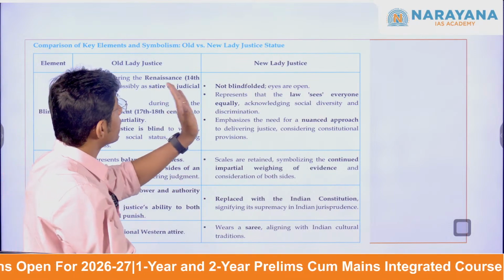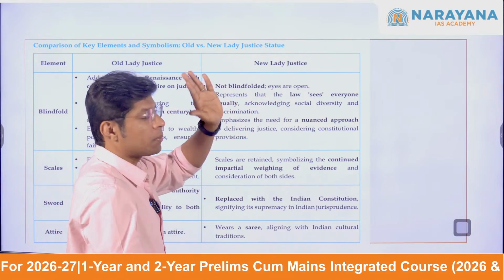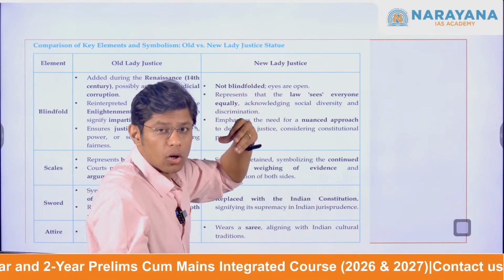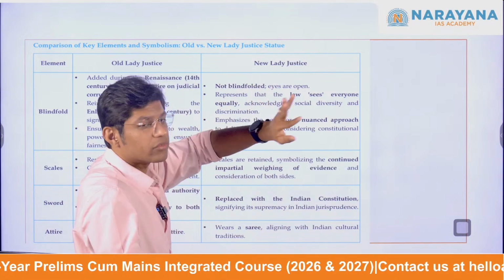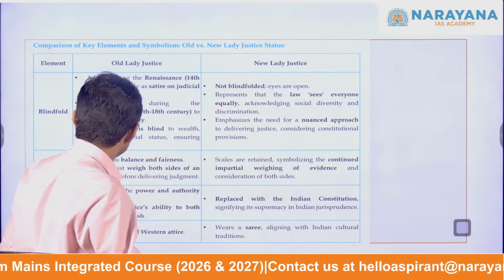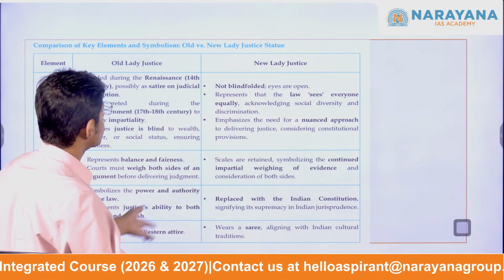Talking of the new Lady of Justice, it is not blindfolded, which means the eyes are open. It represents that law sees everyone equally. It acknowledges what? Social diversity and discrimination. So here you can simply quickly go through the difference.